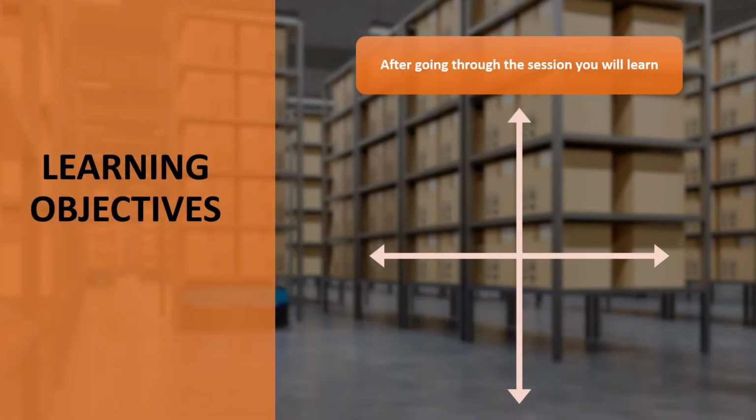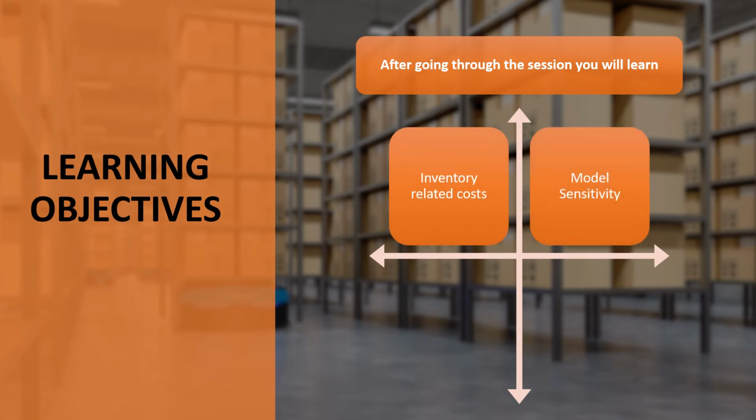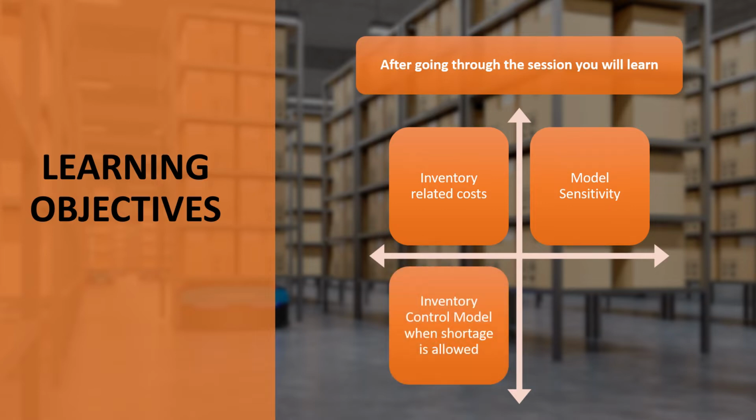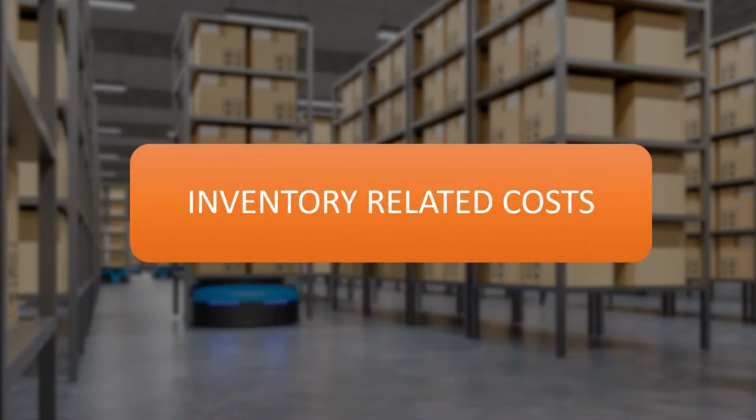Today, we are going to learn various types of inventory related costs, then how sensitive our EOQ model is. Third, the inventory control model when shortage is allowed. And the fourth, we will introduce the economic production quantity model. Basically, the economic production quantity model is similar to the EOQ model, and the only difference is that instead of purchasing anything, we are producing it. So first we will discuss the various inventory related costs.